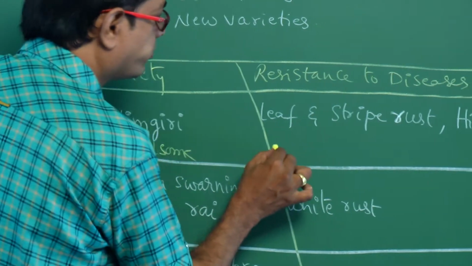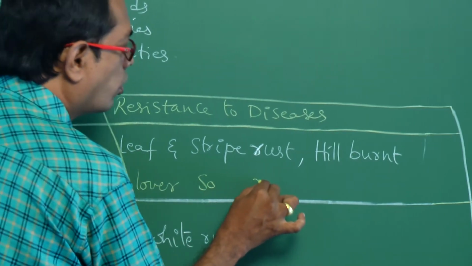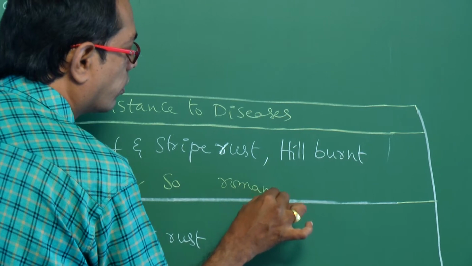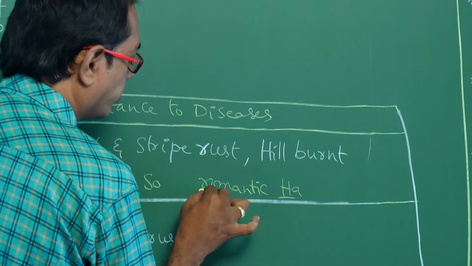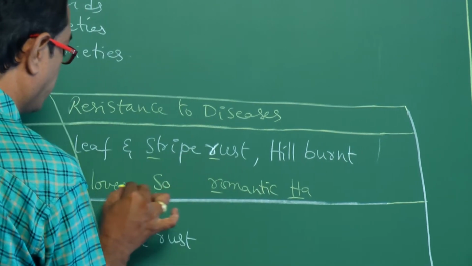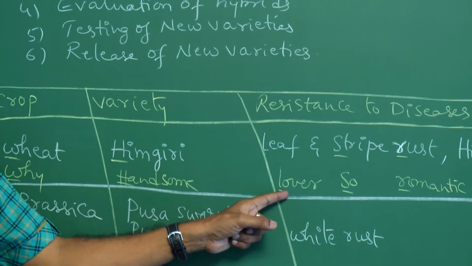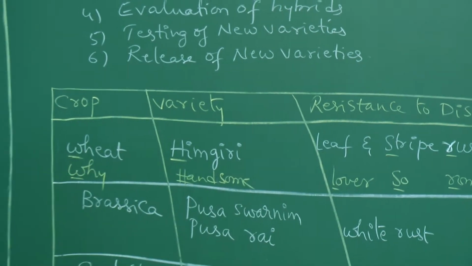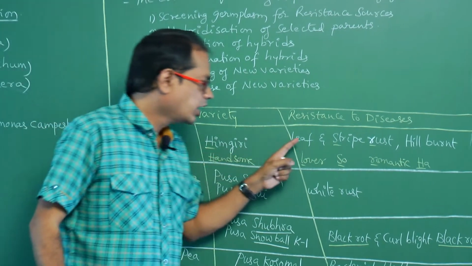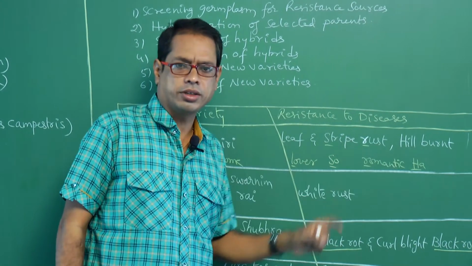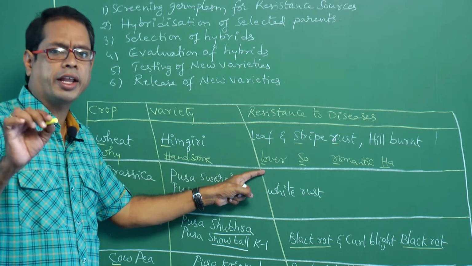Y handsome lover, so romantic, ha. What is the code? Y handsome lover, so romantic, ha. That is, Himgiri is a variety of wheat resistant to leaf and stripe rust, hill bunt. What is the code? Y handsome lover, so romantic, ha.